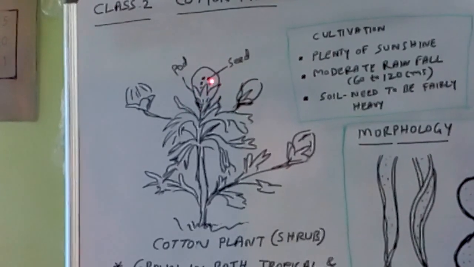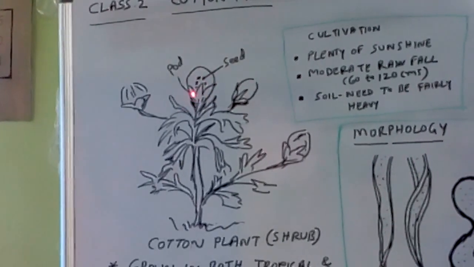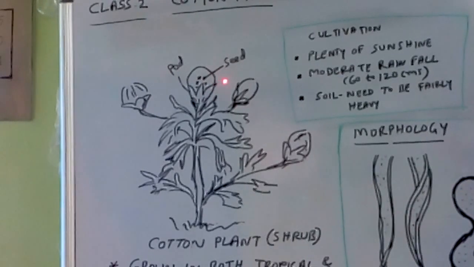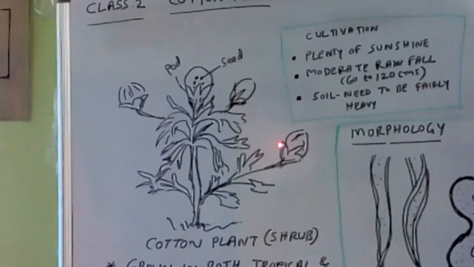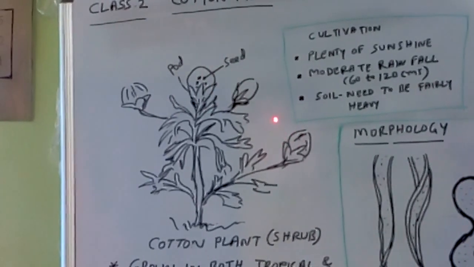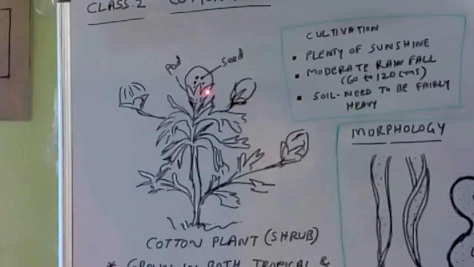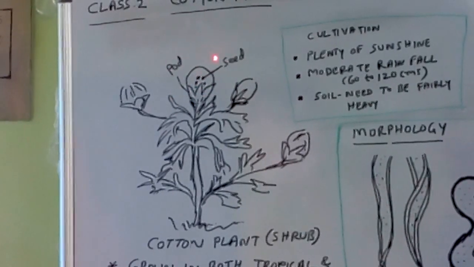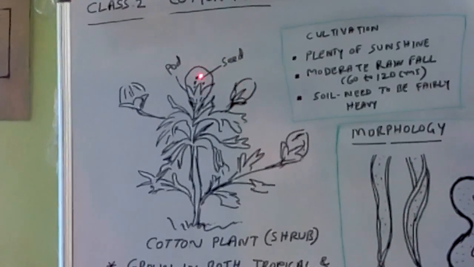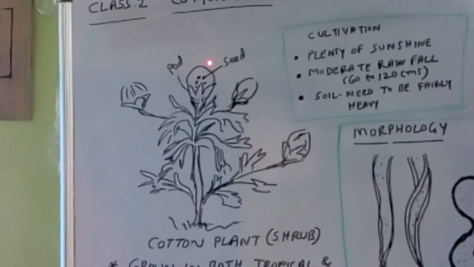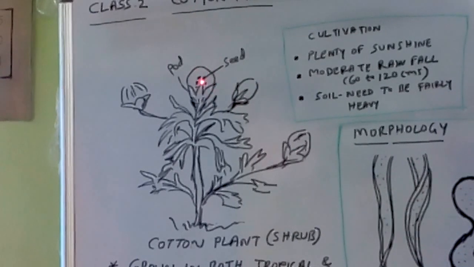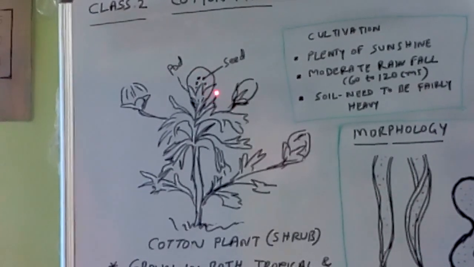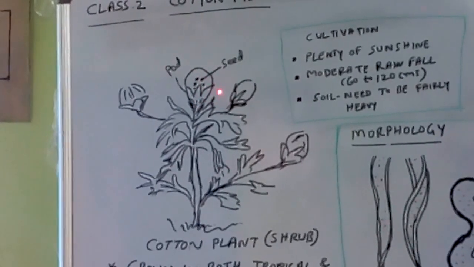These pods are plucked by the farmer and collected and kept for drying. The plucked cotton along with the seed is dried. This plucked cotton fiber along with the seed is called raw cotton fiber.